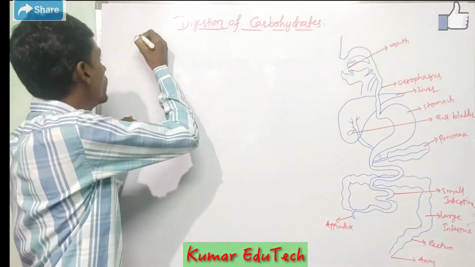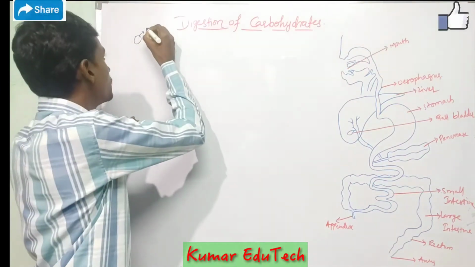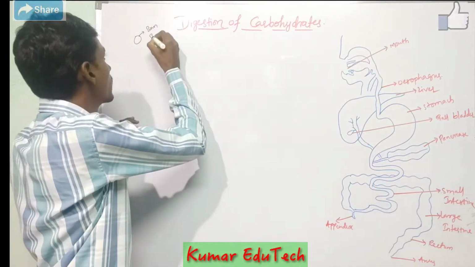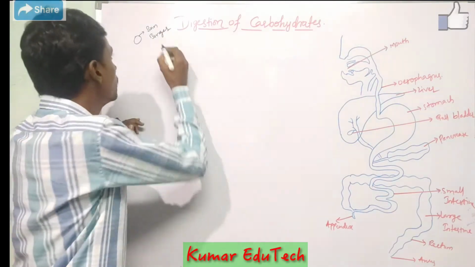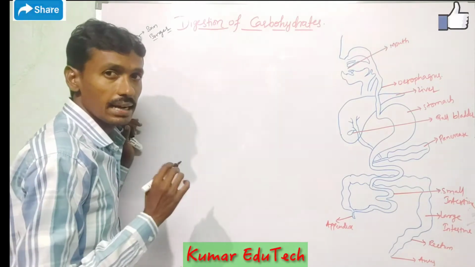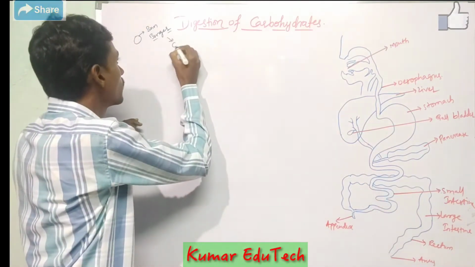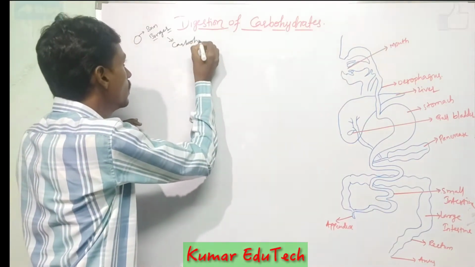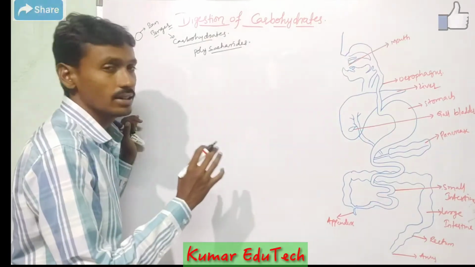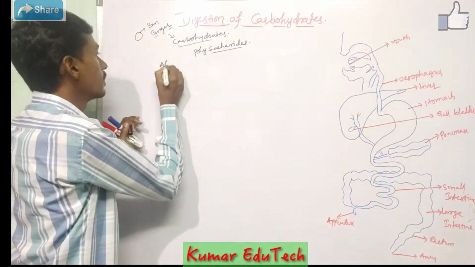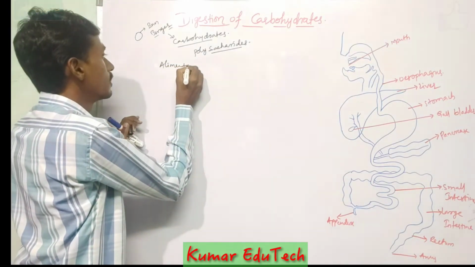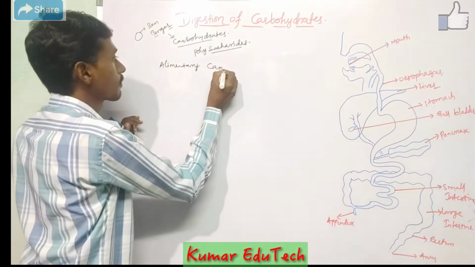We take food materials like bun or burger. These contain carbohydrates. Digestion occurs in the alimentary canal.